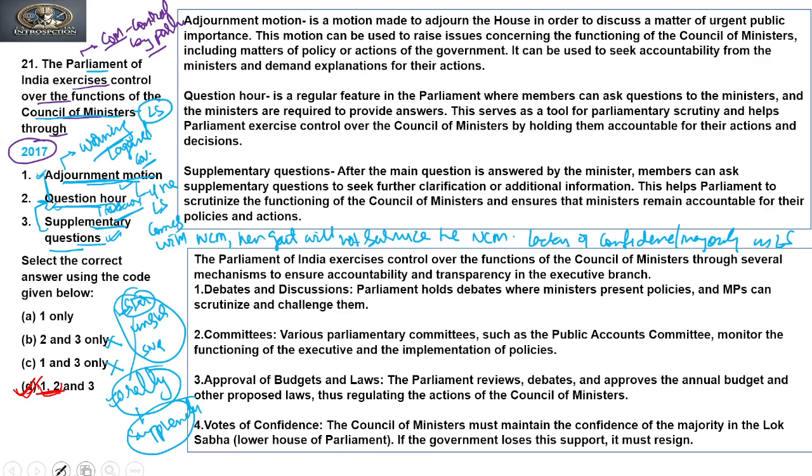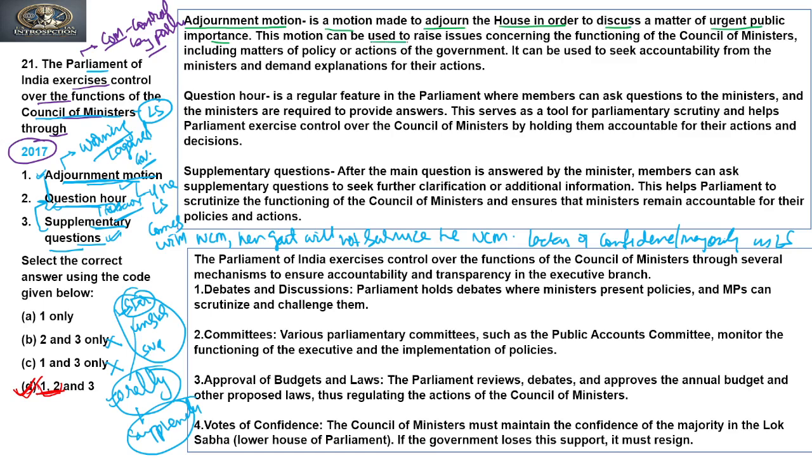Now let's see the explanation to this question. What is an adjournment motion? As we all know, it is a warning to the government. It is a motion made to adjourn the House in order to discuss a matter of urgent public importance.